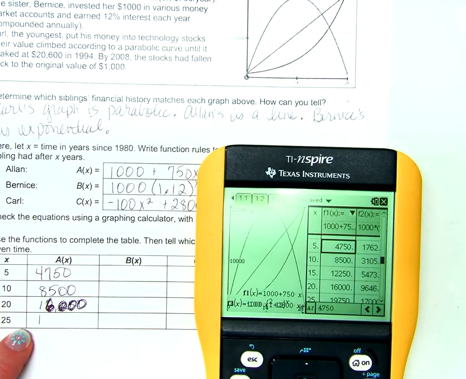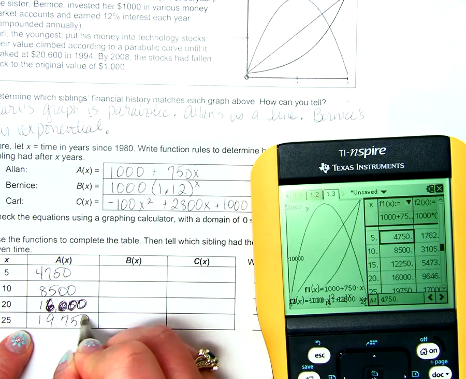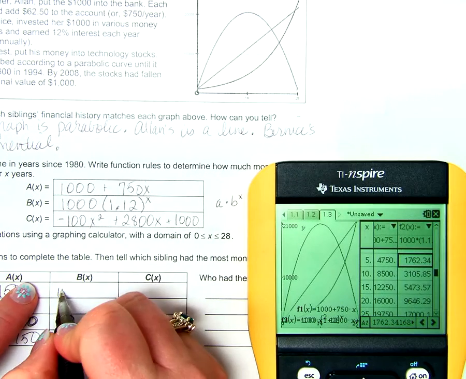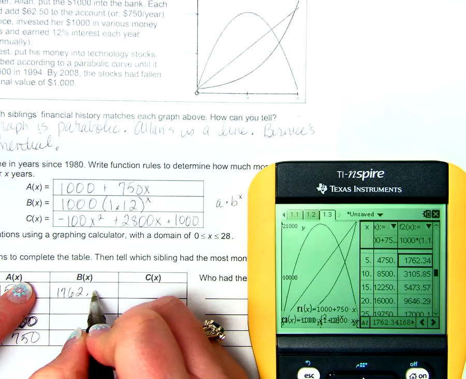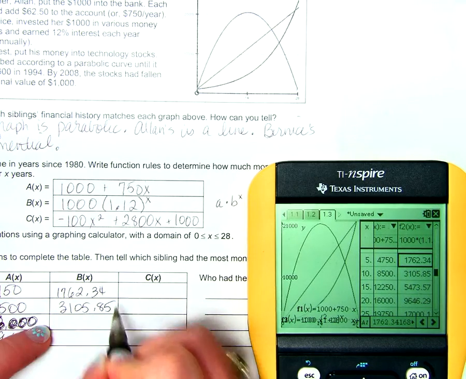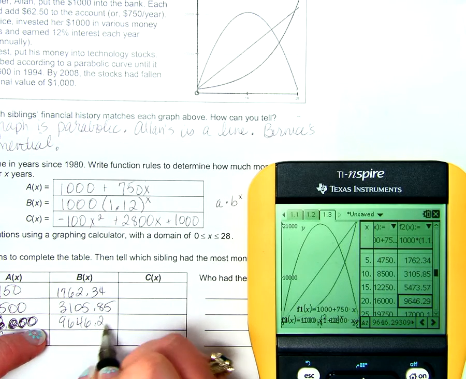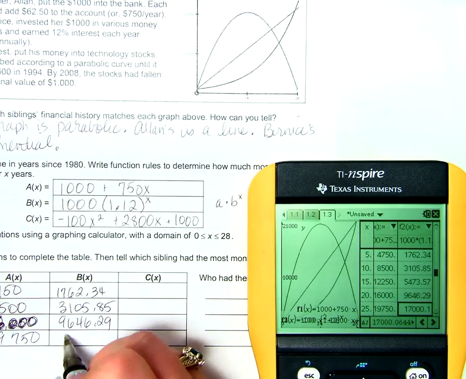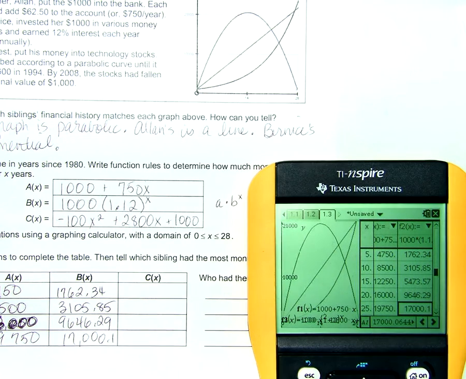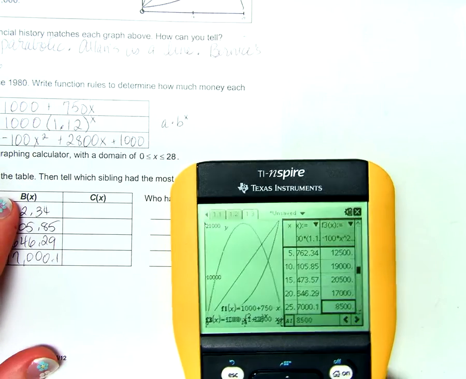And then 25, 19,750. So B, 1762, 34, 3105, 85, and then I have to jump to 20, right? 96, 46, 29, 17,000.1. And then C,